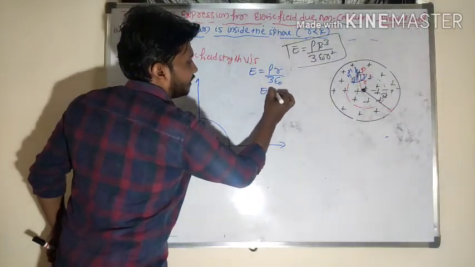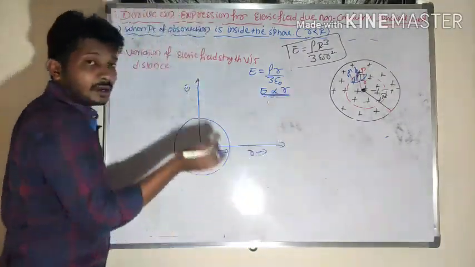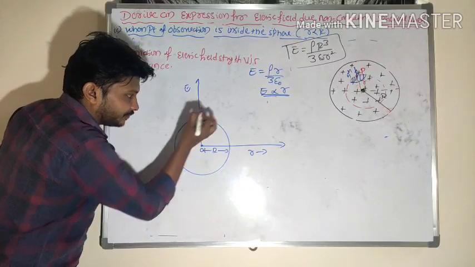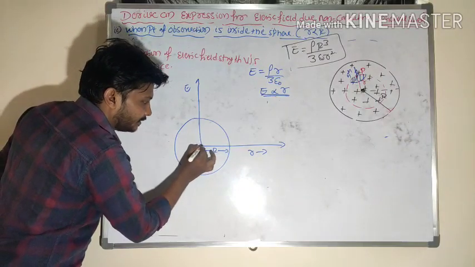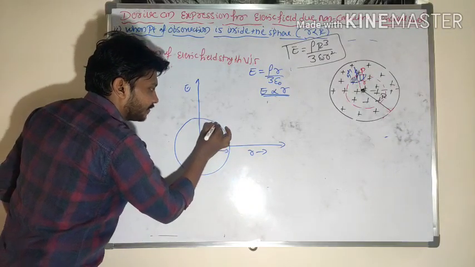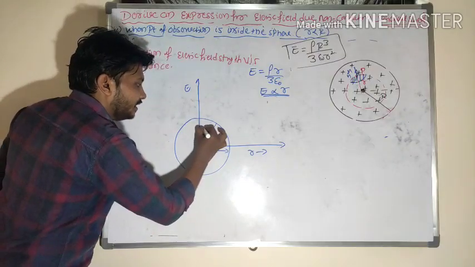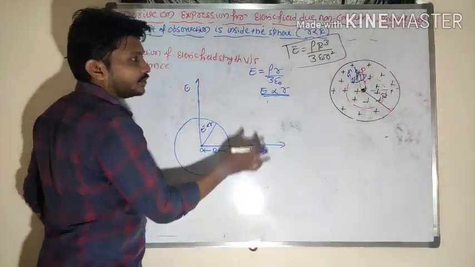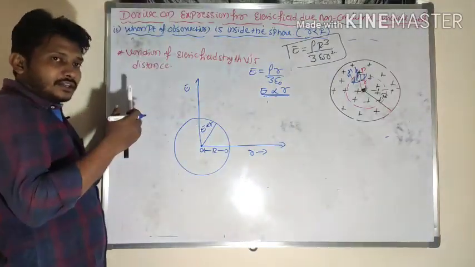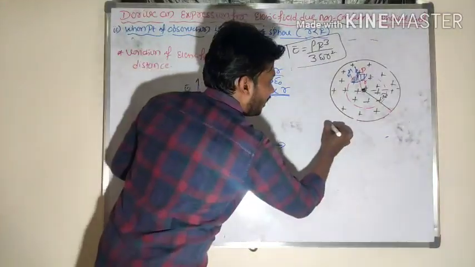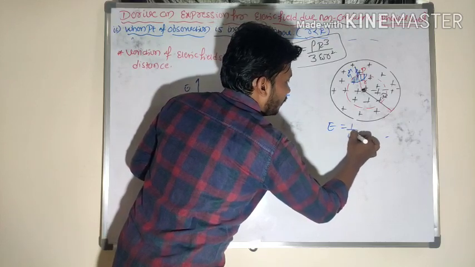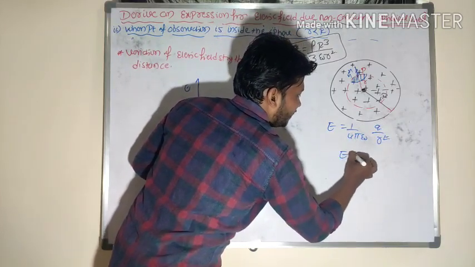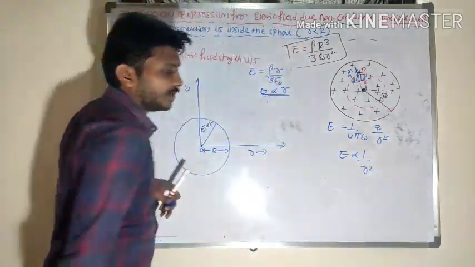It means that the electric field strength is directly proportional to distance as I move from the center of the sphere to the surface. From the center to the surface, up to this point, E is directly proportional to r. From the surface to the outside point, E = 1/(4πε₀) q/r², so E is inversely proportional to r².